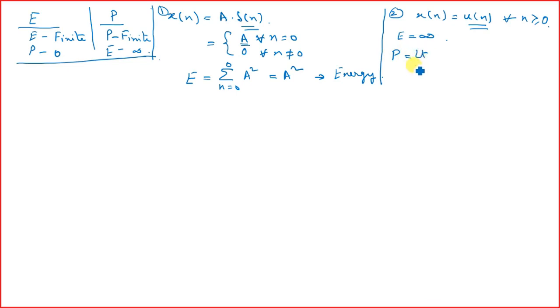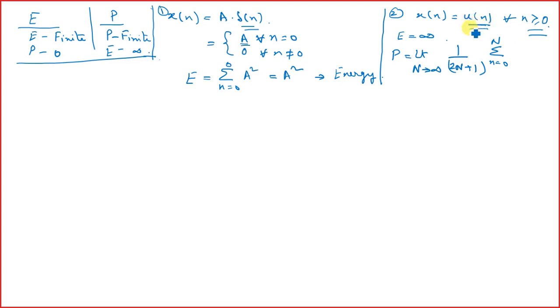P equals limit capital N tending to infinity 1 by 2N plus 1 summation, since n is present at greater than or equal to 0, n equals 0 to capital N, modulus of x n square.